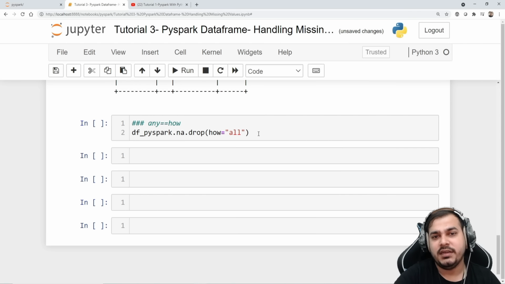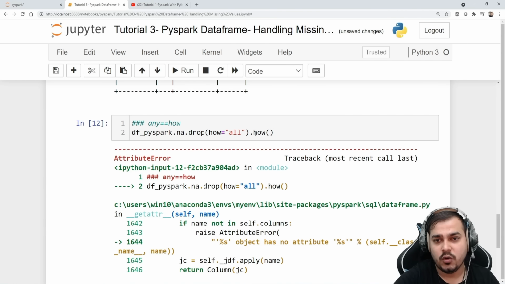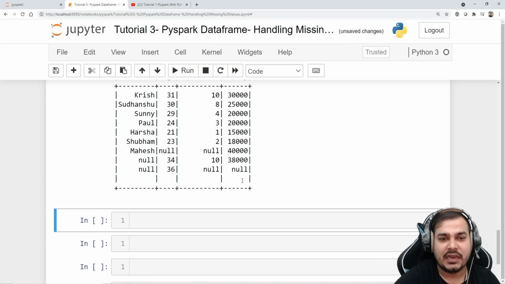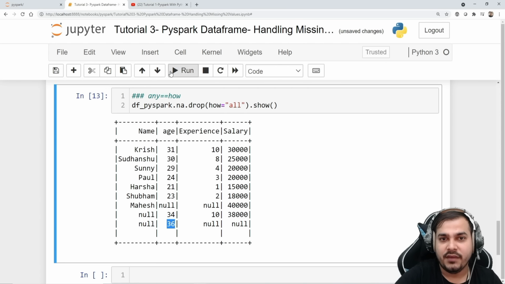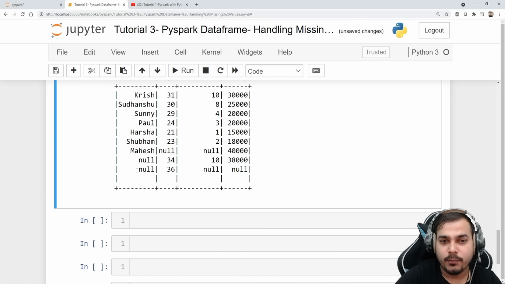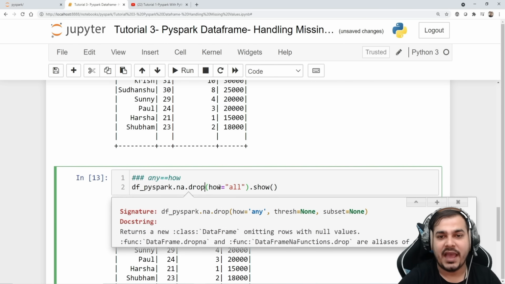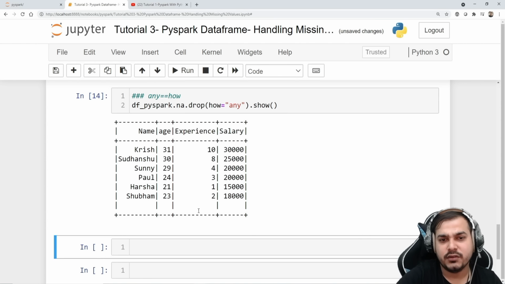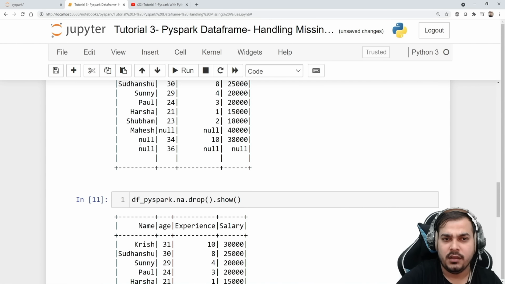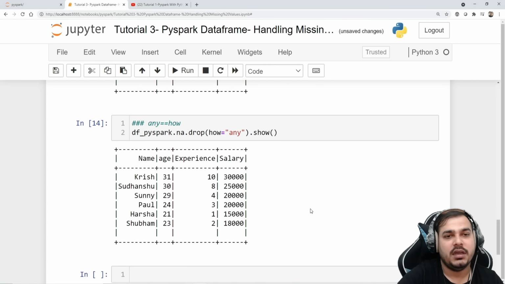So let's see whether this will work or not. Definitely it's not going to work, because I know at least one non-null value is always there in each row. If I'm using how equal to all, it is going to drop those records which are completely null. By default this how value is any. Any basically says that whether there is 1 null or 2 nulls, you just drop those specific records. Pretty simple. This was what how was.